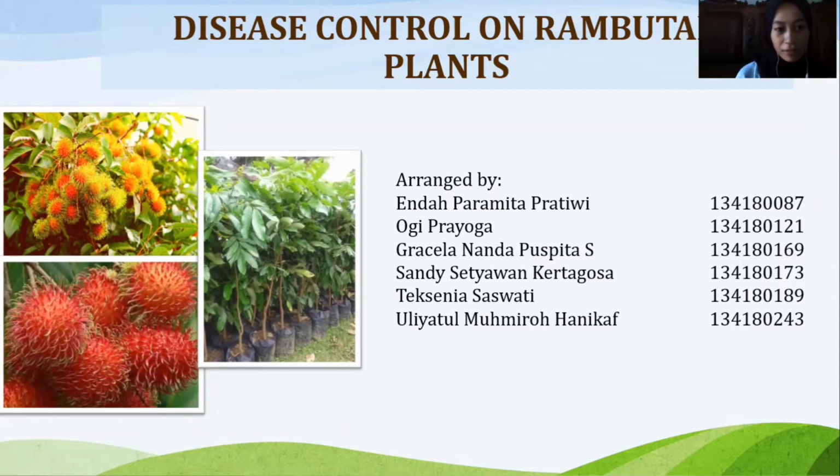We'll present about disease control on rambutan. Before we start our presentation, let me introduce our members: Endah Paramita with student number 87, Ogi Prayoga with student number 121, Gracela Nanda with student number 169, Setyawan with student number 173, Teksenia Saswati with student number 189, and Uliyatul Muhmiroh with student number 243.